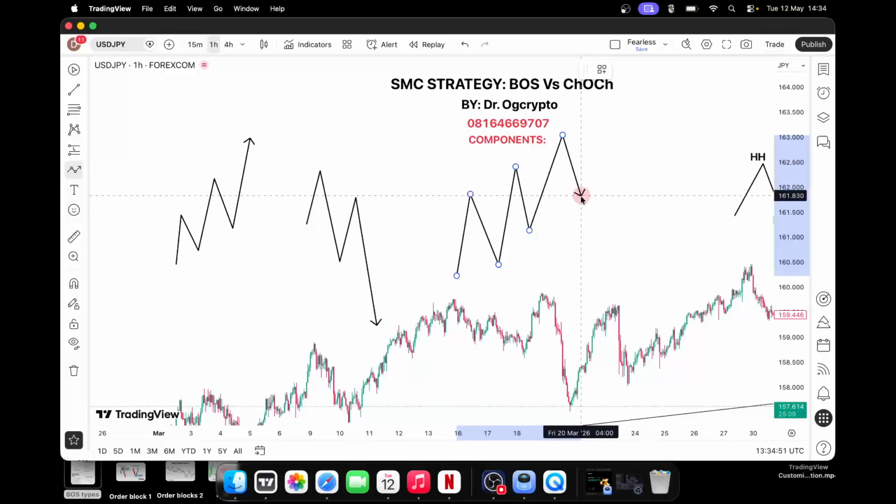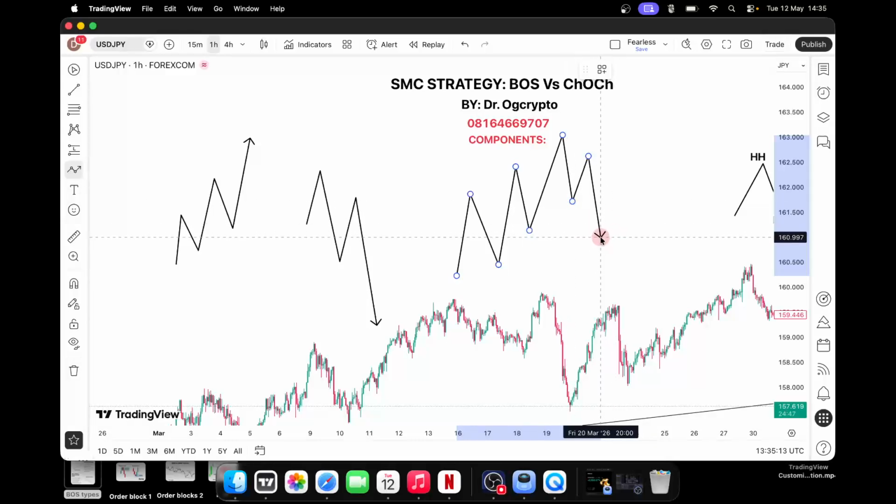You understand? I'm expecting the market to go further so that we can continue the uptrend that we've been going. But in the case that the market did not come and break the previous high that we know before, the market now forms something like this. That is, it did not break the previous high. Then when it's coming back down, it now comes and breaks the low that we know before.